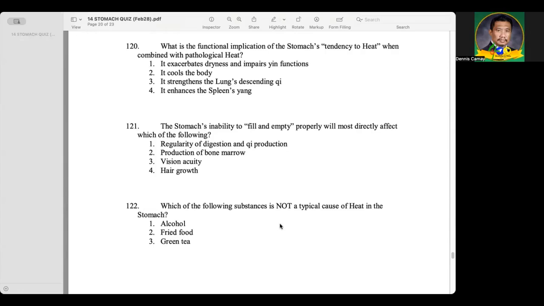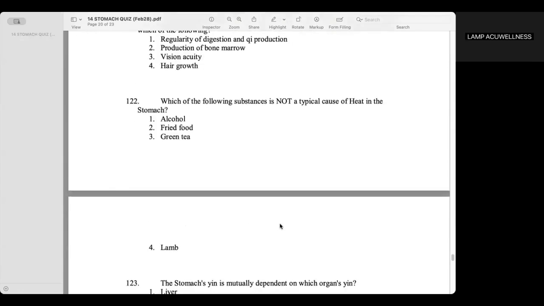Digestion and qi production. Which of the following is not a typical cause of heat in the stomach?